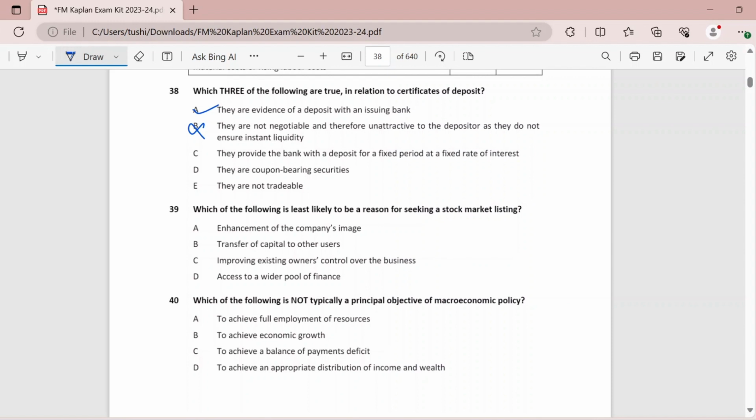They provide the bank with a deposit for a fixed period at a fixed rate of interest. This is true. They are coupon bearing securities. Yes, certificates of deposit will give you interest. Then, they are not tradable. This is again false.